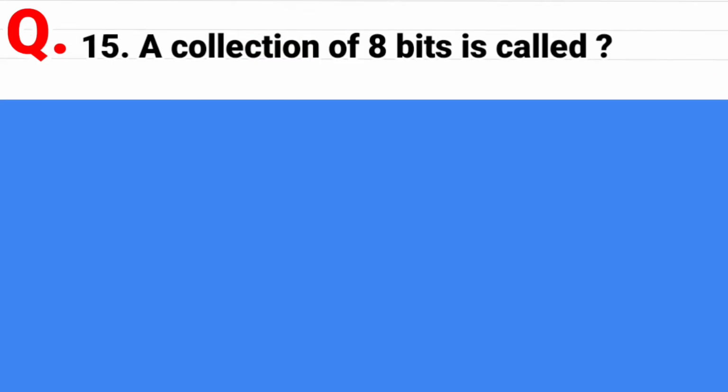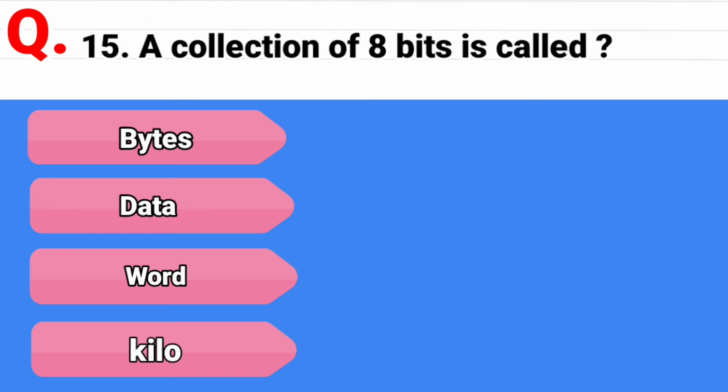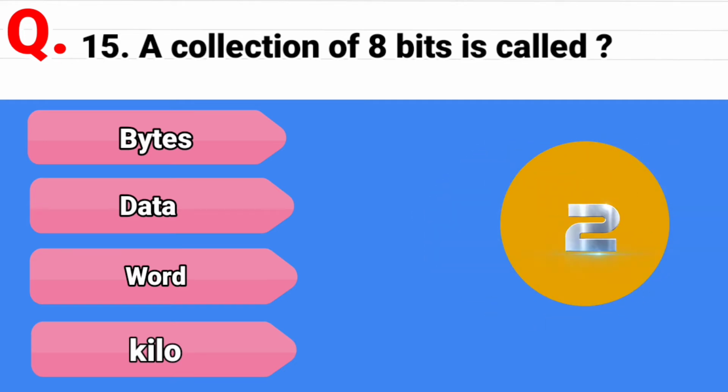Question 16. A collection of 8 bits is called, and the options are byte, second option is data, third option is word, and the last option is kilo. And the correct answer is byte.